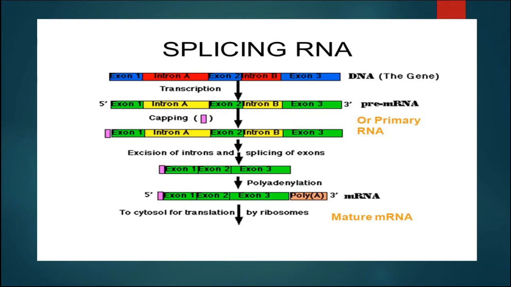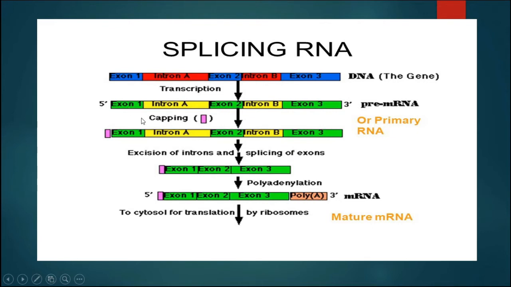In this slide we can see the splicing of RNA. In this figure we can see exon, intron, then exon, intron, then exon. So this is the gene DNA, and after transcription it will give rise to this RNA, that is pre-mRNA or hnRNA.